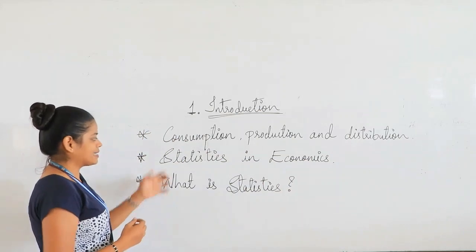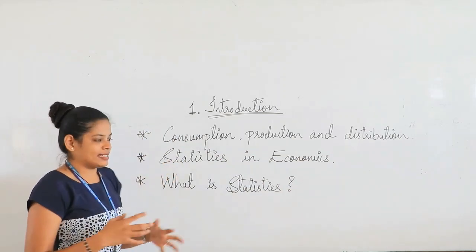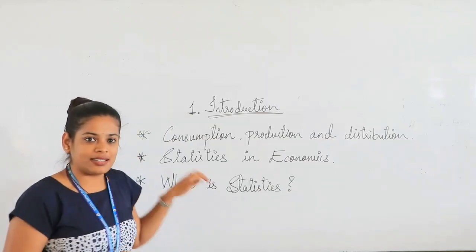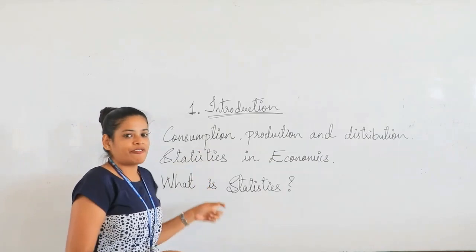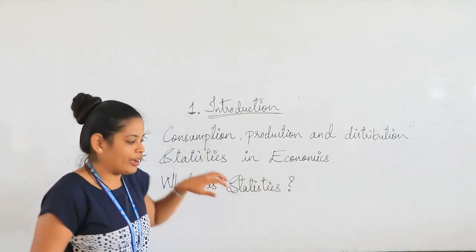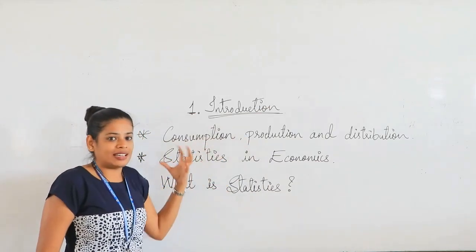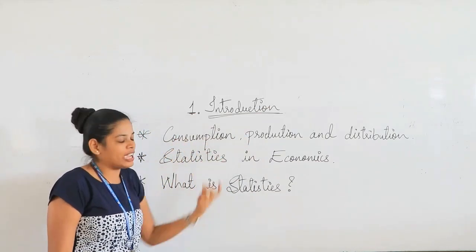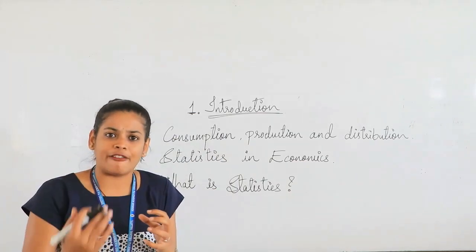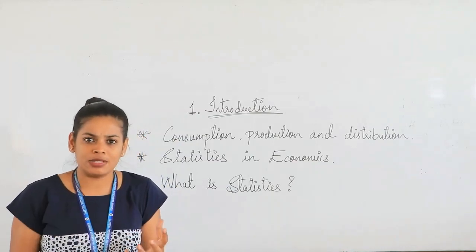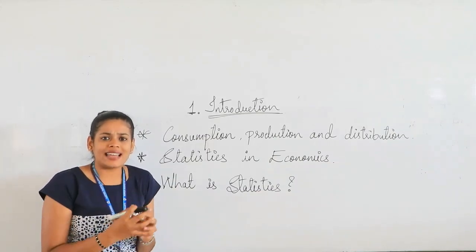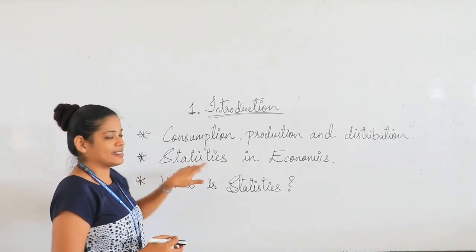Okay. And next, here we have something called statistics and economics, right? Whatever we are discussing in the first chapter is from statistics, right? So now we have to understand why statistics is necessary for economics. When we are talking about the consumption study, the behavior of the consumer, the behavior of the producer, don't you think that they just lead their life without any problems? No, right? Everybody has their problems. So to understand these problems, we need statistics in economics.